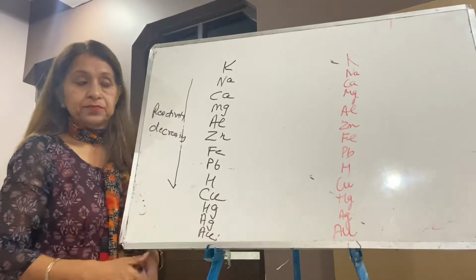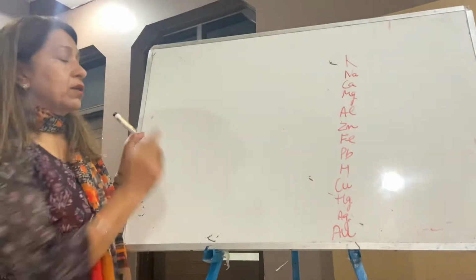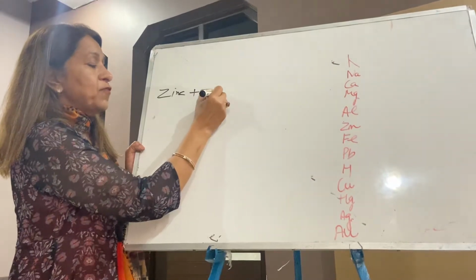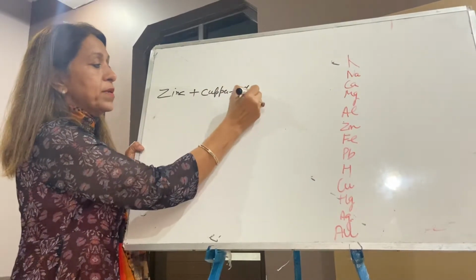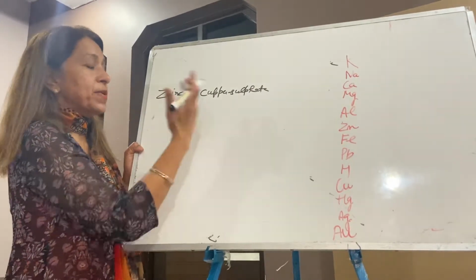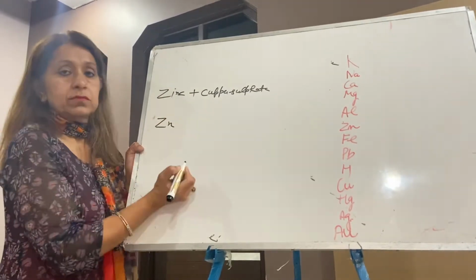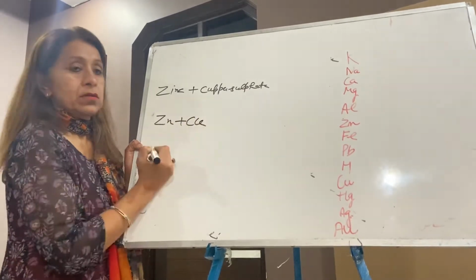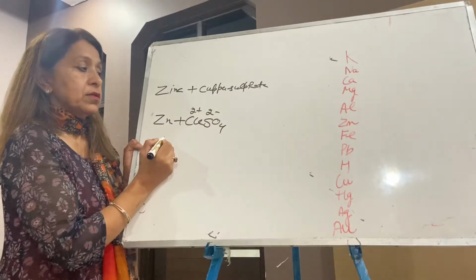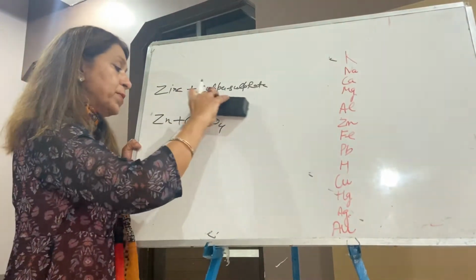Let us start the topic now. Displacement reactions. If I write zinc and copper sulfate, what will happen when zinc metal is dissolved in copper sulfate? First we will make an equation. Zinc, copper 2 plus, sulfate 2 minus, crisscross, 2 plus 2 minus cancel. This comes: zinc plus copper sulfate.